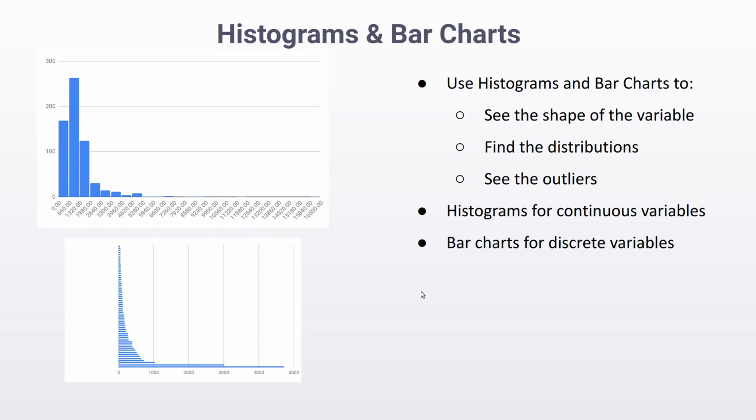Note that histograms are used for continuous or numerical variables, and bar charts are used for discrete or categorical variables. And with that, we conclude our discussion on univariate analysis. We saw that we have a bunch of different statistical and graphical tools at our disposal when we want to study one particular variable at a time.